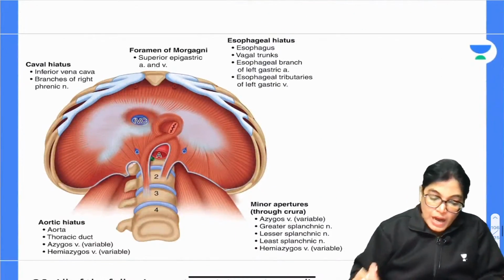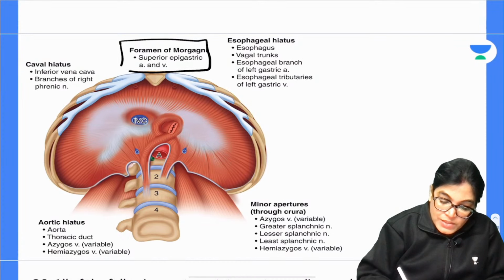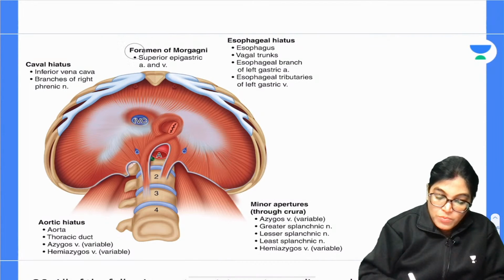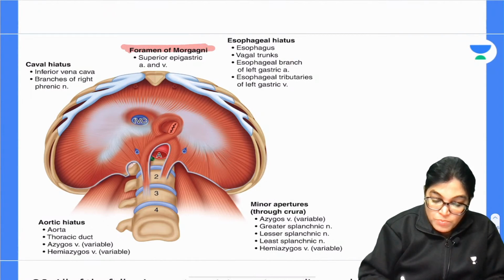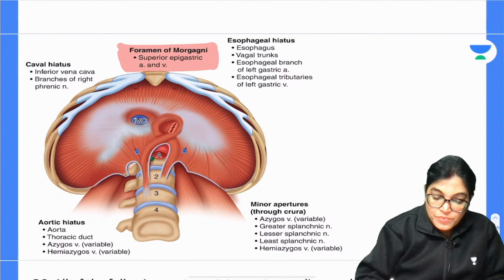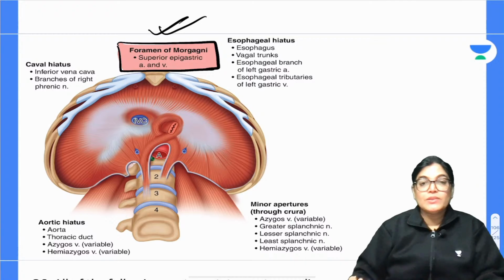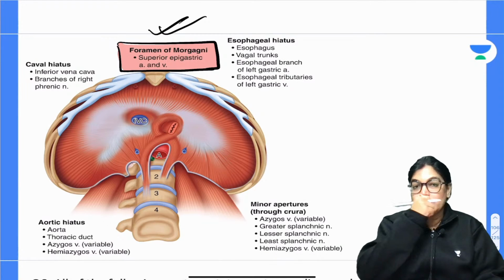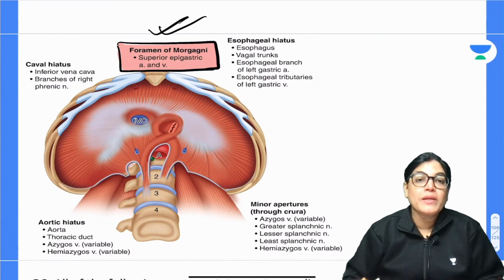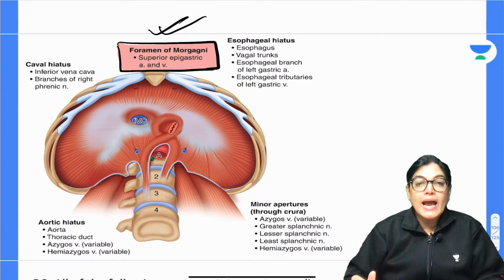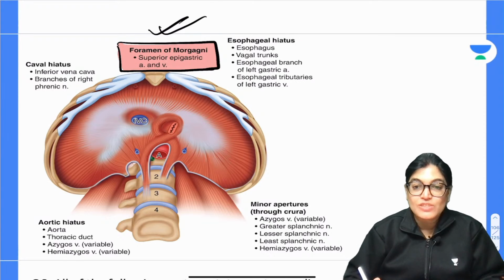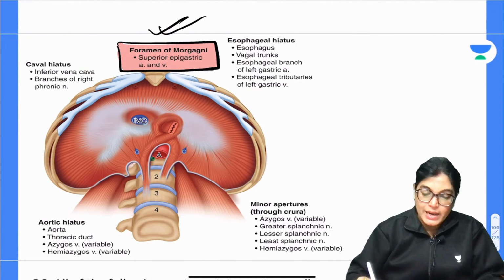See here, the foramen of Morgagni is the space which is located between the xiphoid and the costal opening, the 7th costal cartilage and the xiphoid process of the sternum. The gap in between, that opening, we call the foramen of Morgagni, and the structure traversing through the foramen of Morgagni is the superior epigastric vessel, a branch of the internal thoracic artery.